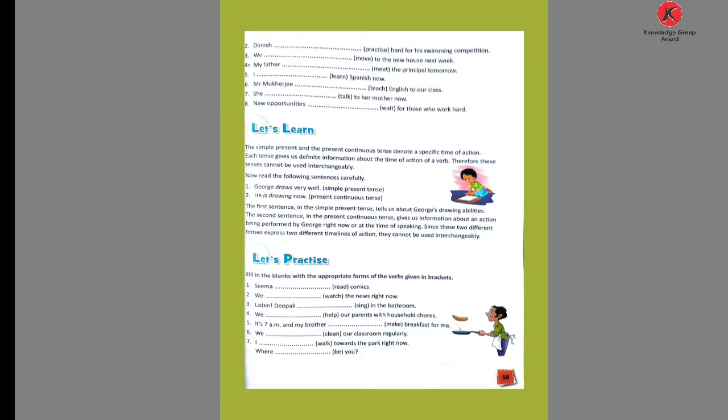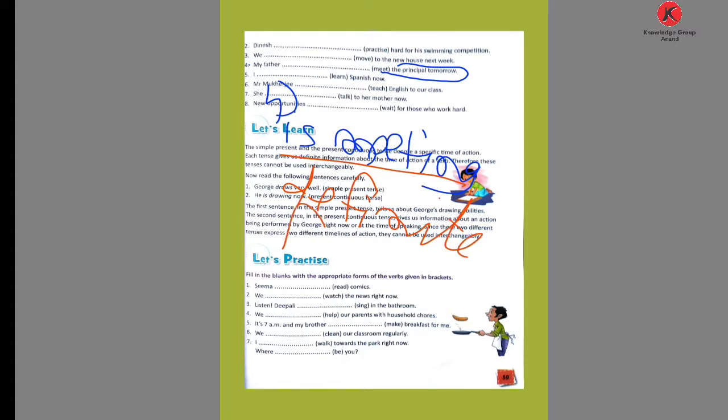My father blank the principal tomorrow. My father is meeting the principal tomorrow. This is the same, definite future action. Not meeting today, but meeting tomorrow. So future action is done.